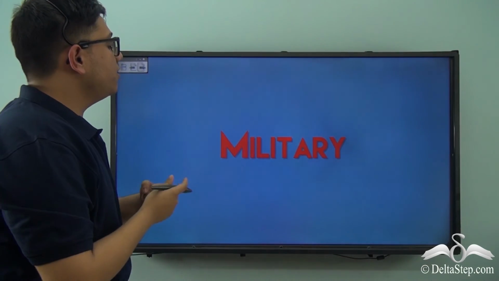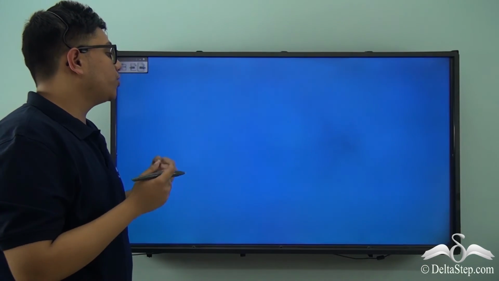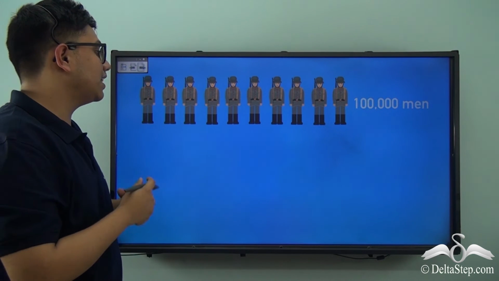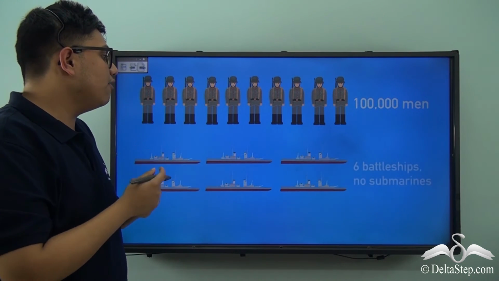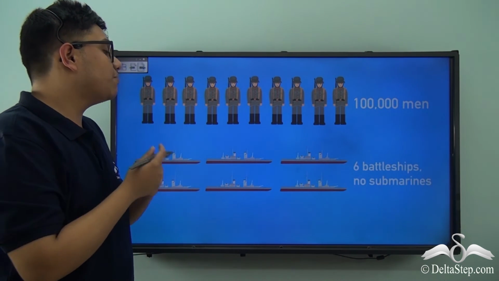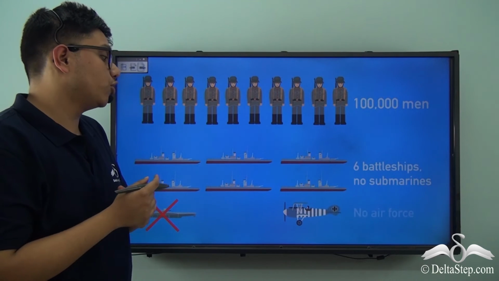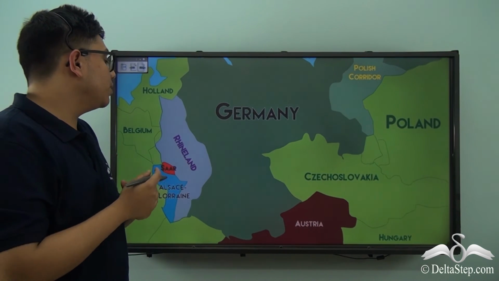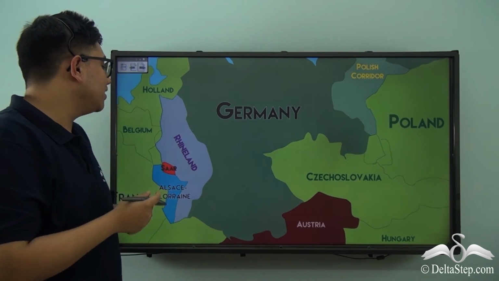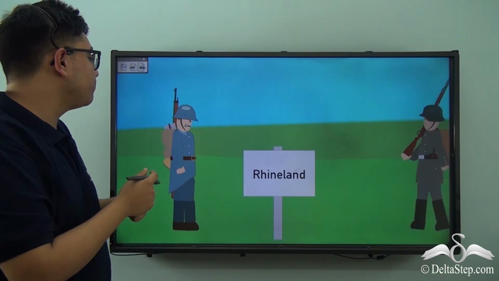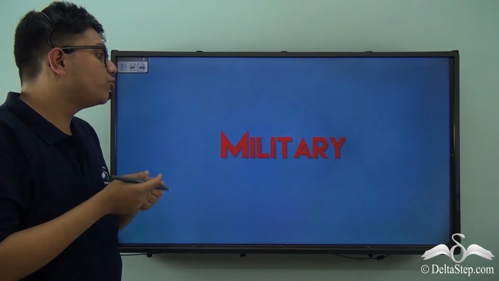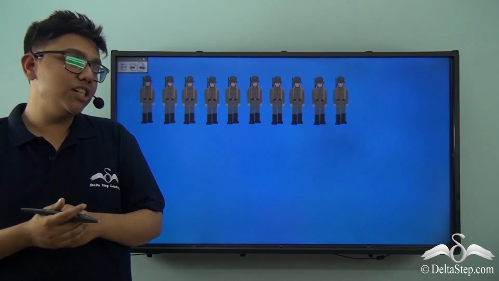Now let us quickly recap all the military terms of the treaty. Germany could only keep 100,000 soldiers in its army. Its navy could only keep 6 battleships and no submarines or U-boats, and its entire air force was disbanded. Germany also had to demilitarize the strategic Rhineland region which it shared with France, which meant that it could no longer send its troops to this particular region.